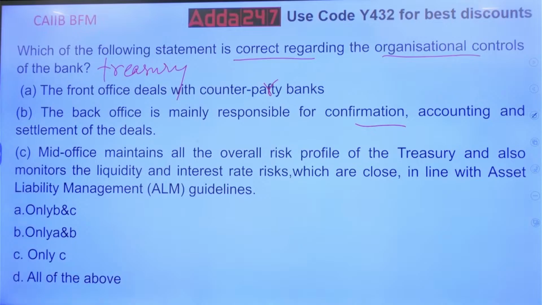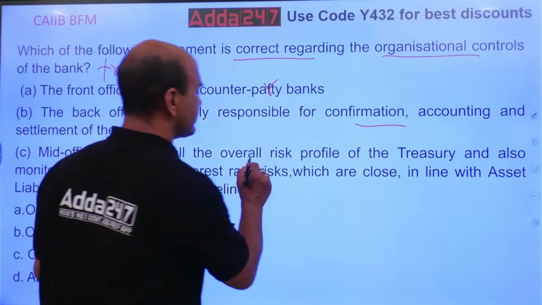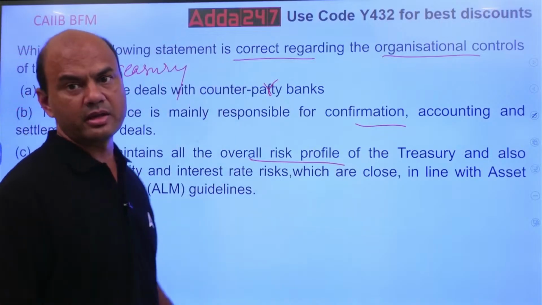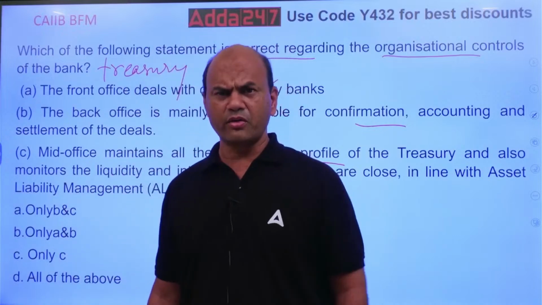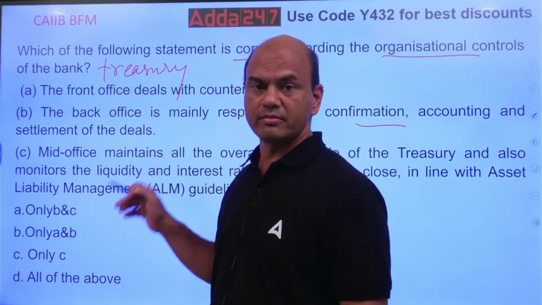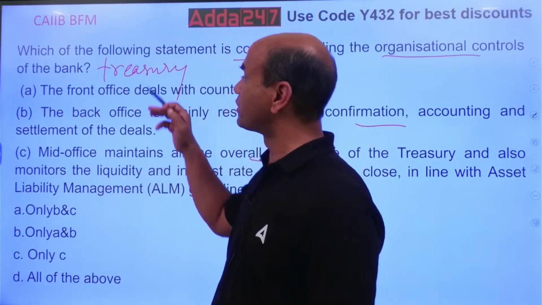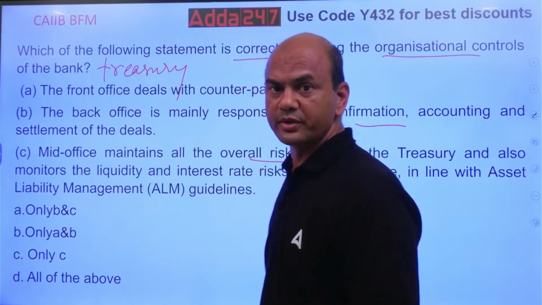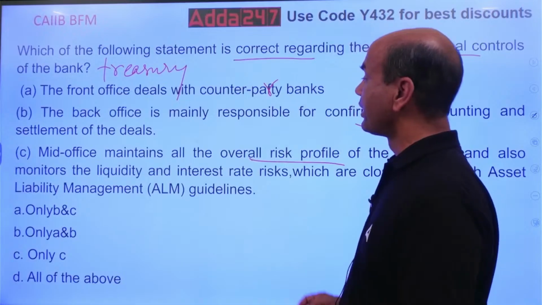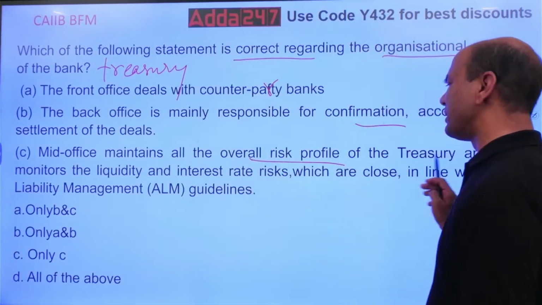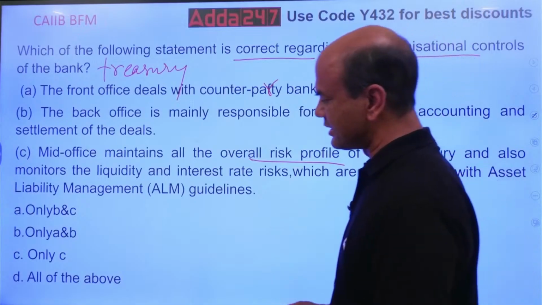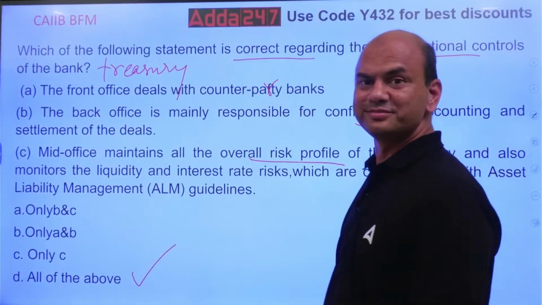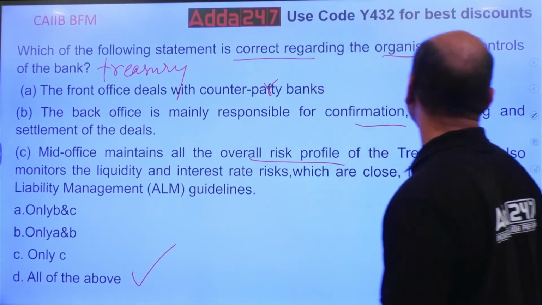Mid office manages the overall risk profile. So this is the main department in banking, in treasury. Of course, all are important, but this is the main one, where it provides the input to the front and it provides the input to the back office also. Okay. So, mid office maintains overall risk profile and so on, the remaining you can read. Answer is all of the above. That is the right answer. Okay. Next.